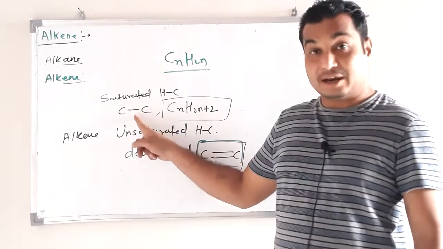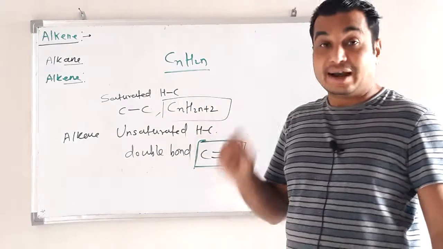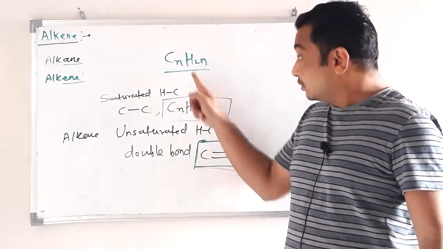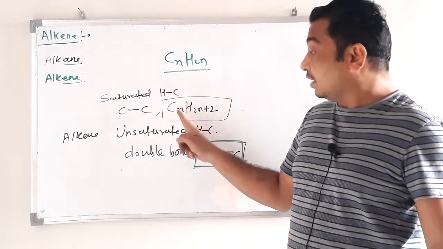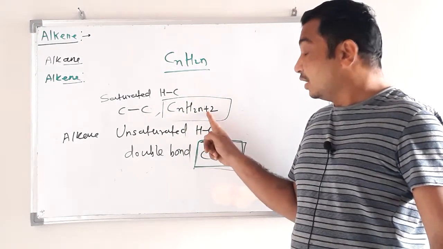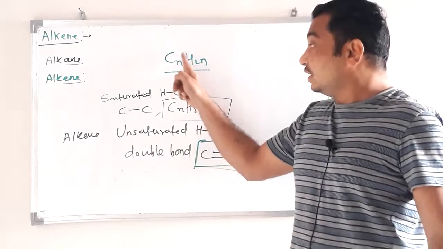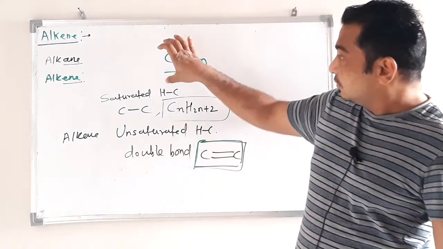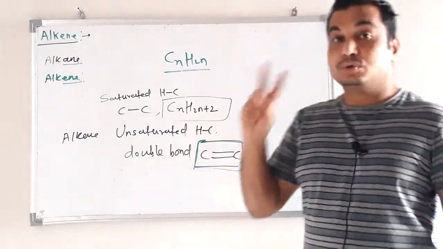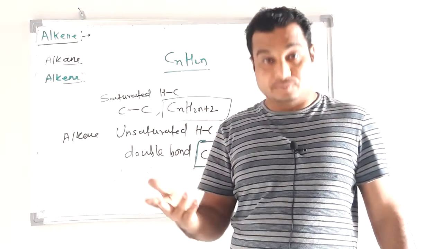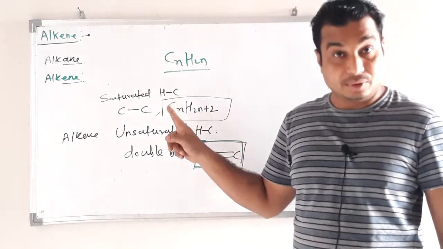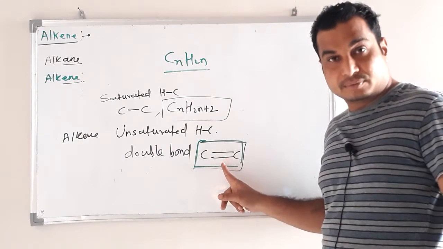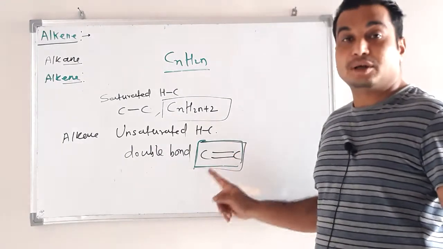Alkane contains carbon-carbon single bond, alkene contains at least one carbon-carbon double bond. Alkane is CnH2n+2, alkene is CnH2n only, meaning alkane has 2 hydrogen atoms more than alkene. Instead of those 2 hydrogens there is a double bond.